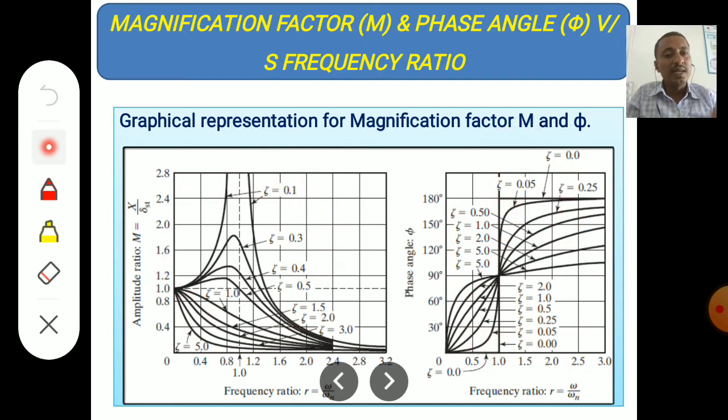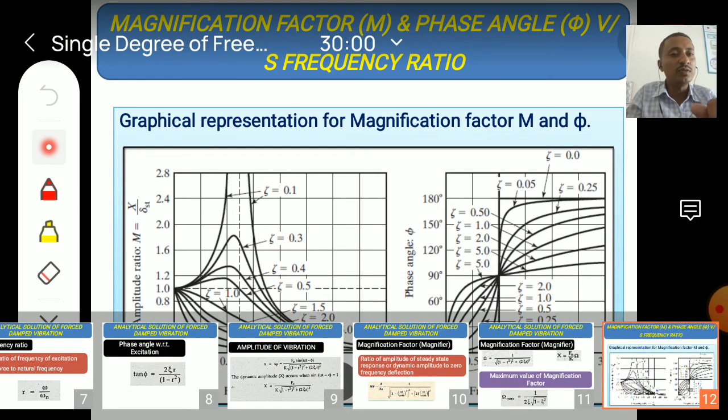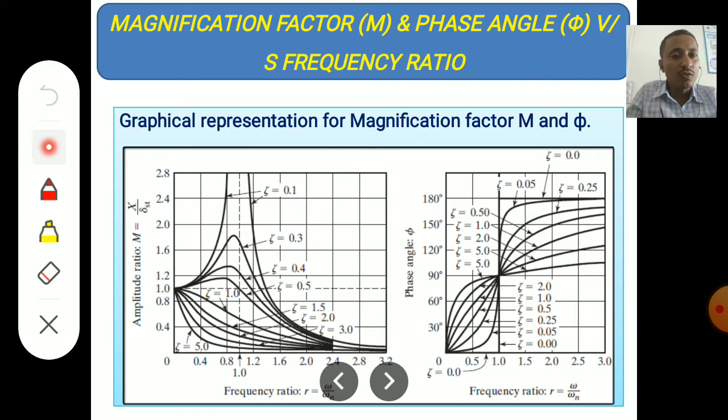Next is phase angle versus frequency ratio. The y-axis here denotes the phase angle, and the x-axis denotes the frequency ratio. Again, when the phase angle is 0, the frequency ratio is 0. What is interesting here is that when the phase angle is 90 degrees, the frequency ratio is 1. These are also drawn for different damping ratio values. You can observe here, this is for damping ratio 0, and the next curves are for damping ratios 0.05, 0.25, 0.5, 1, 2, etc.